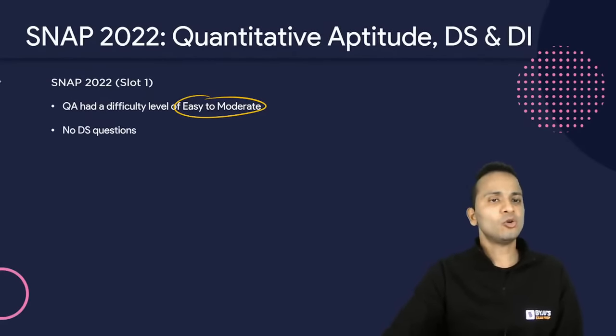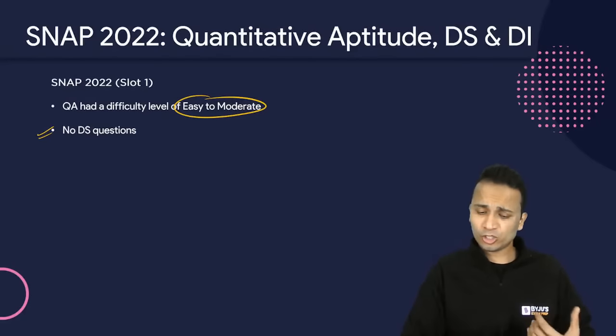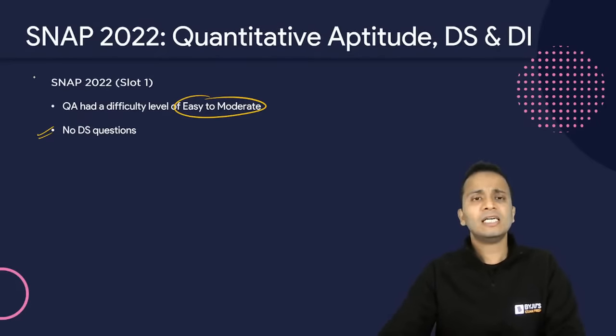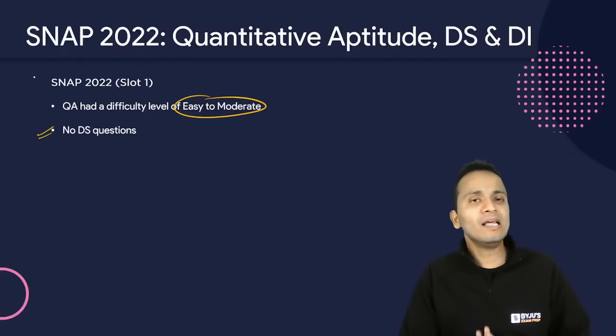All right. So there were no DS questions like the previous year. Previous year also no question came from data sufficiency, and this year also no question has come. So it's good for us because I feel that the questions of data sufficiency are a little lengthy.